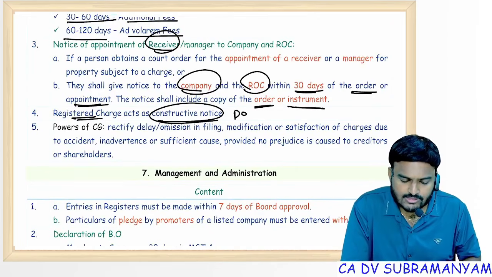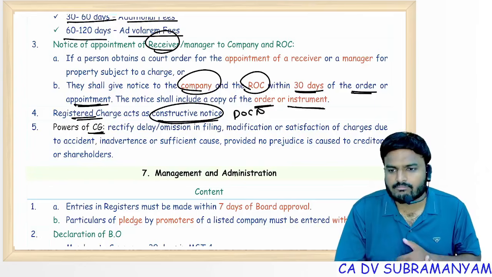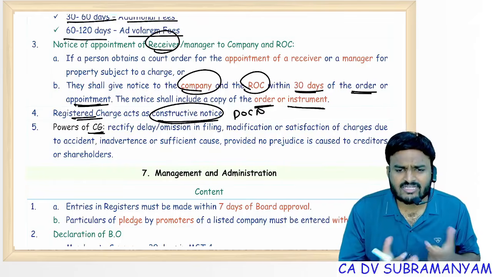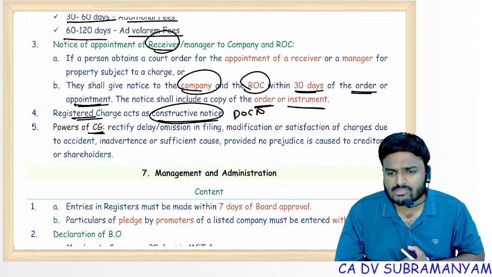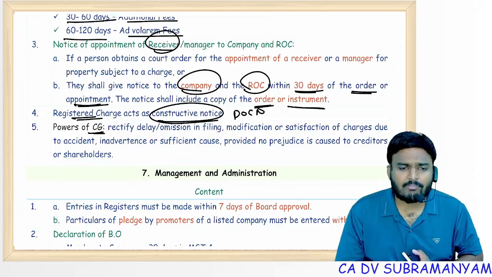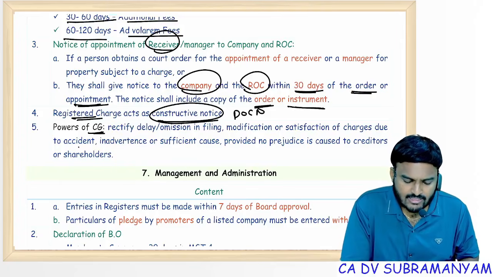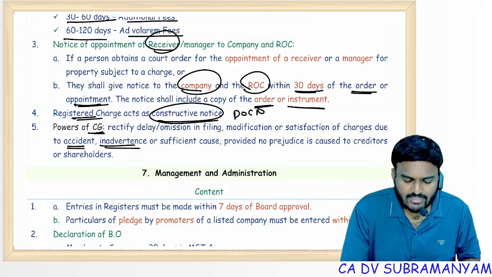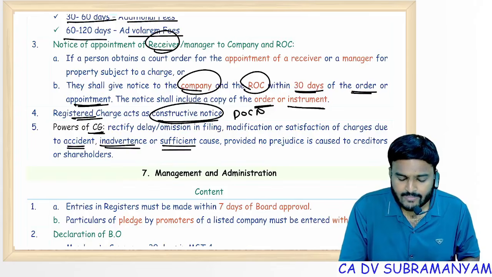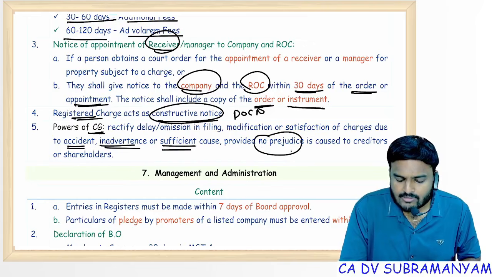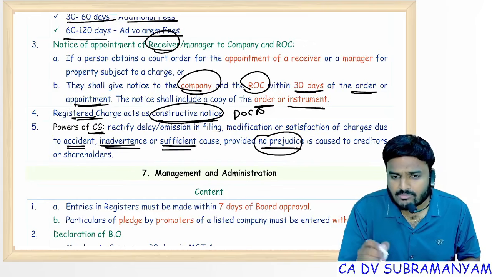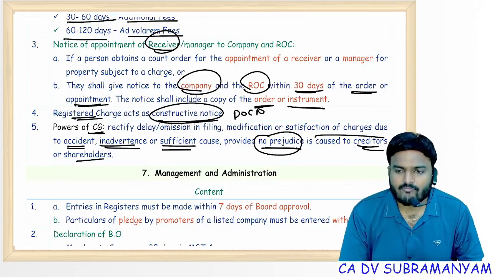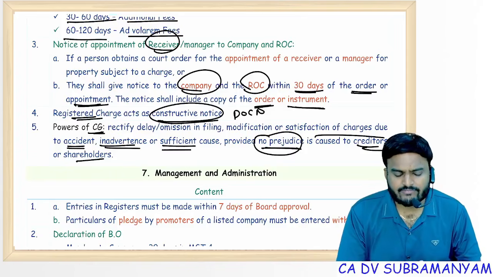Doctrine of constructive notice. Powers of central government: in case of any misstatements, mistakes in the documents filed with ROC or the registers, or there is a delay in filing documents with ROC, satisfaction of charge, there is a delay, then apply to central government. If central government is satisfied that this delay or omission or misstatement is accidental, inadvertent, or there is a sufficient cause, and observes there is no negative impact on the creditors, then it will give consent to modify the earlier filed documents. Rectification, simply rectification.